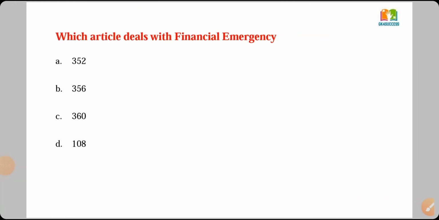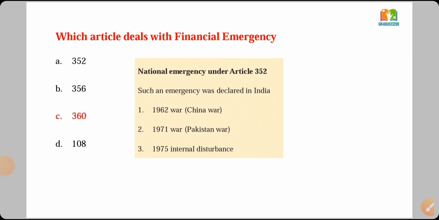Which article deals with financial emergency? Option A 352, option B 356, option C 360, option D 108. And the right answer is 360. Article 360 deals with financial emergency. There are 3 types of emergency mentioned in our Constitution. First one is national emergency, second is state emergency, and third one is financial emergency.